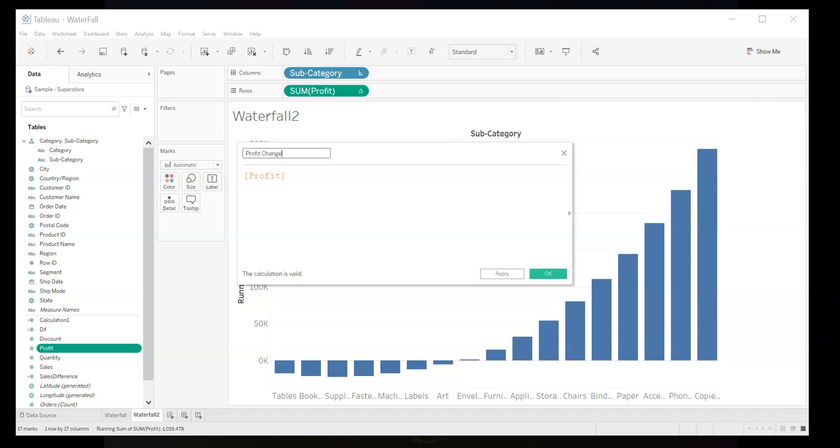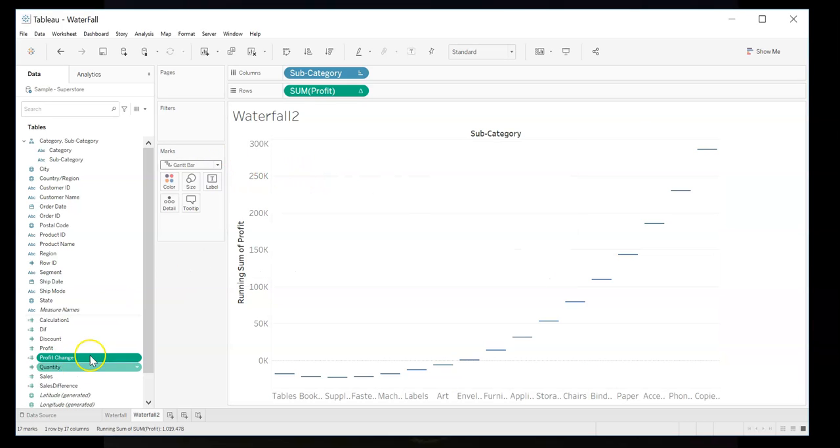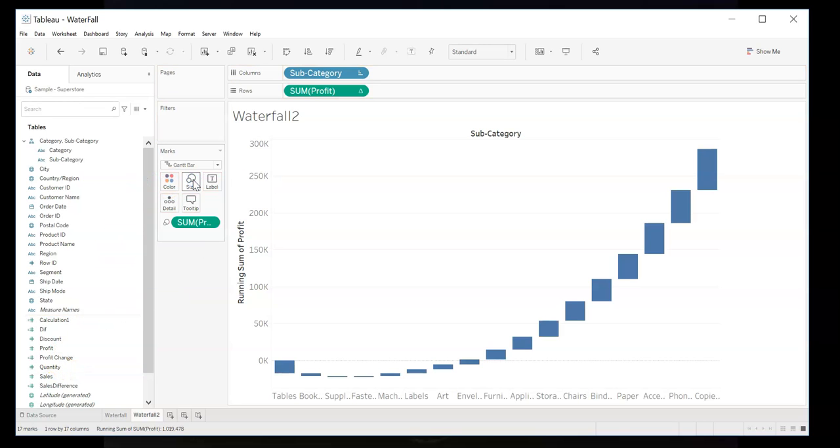Profit change, profit difference. Put the negative on there. Well, I didn't change my mark yet to Gantt. I want to do that. And now, drag my change into there. Another waterfall chart.